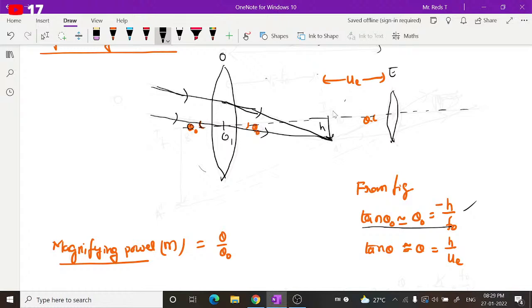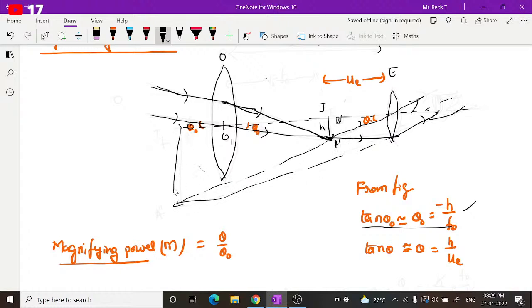This gives you the first image, you can call it a dash, b dash, and this will act as an object for this eyepiece. To understand the final image, this passes undeviated, and this will bend and pass, so that they will never meet. So if you extend this, you will get the final image somewhere here, a double dash and b double dash.